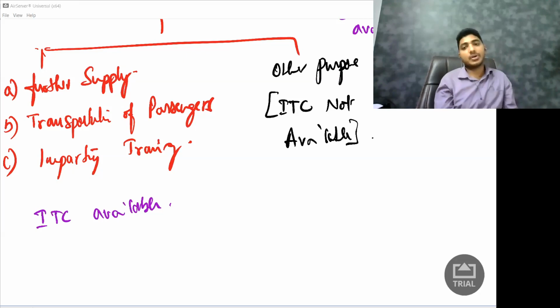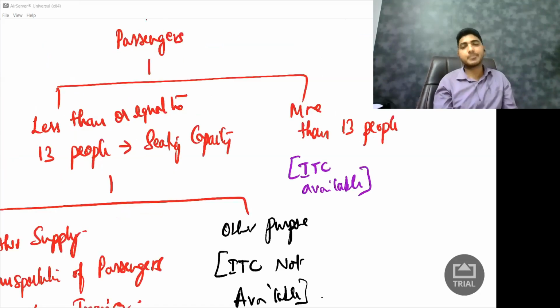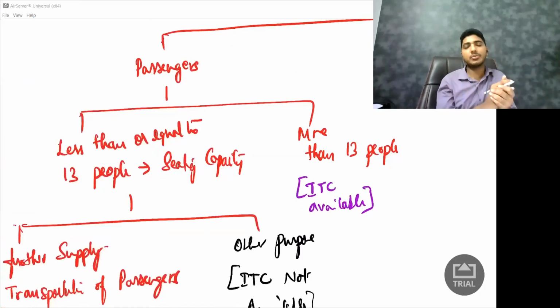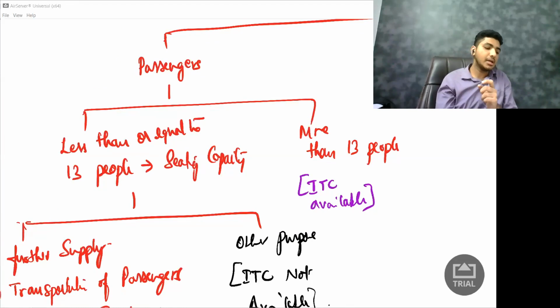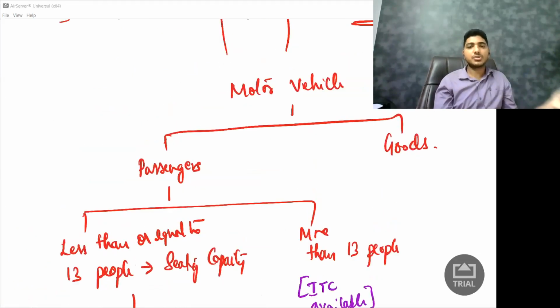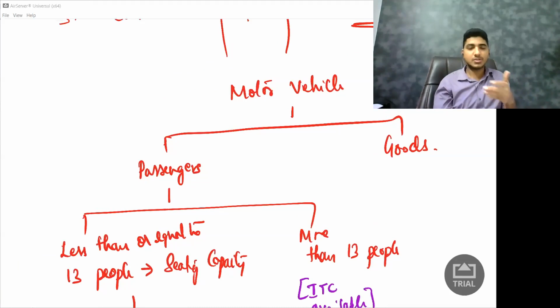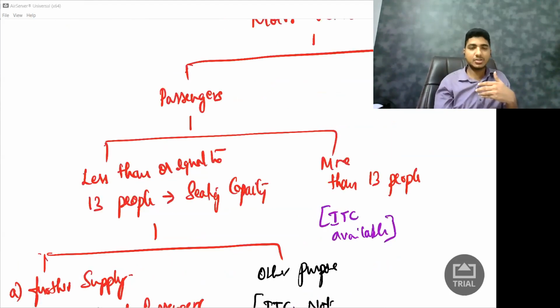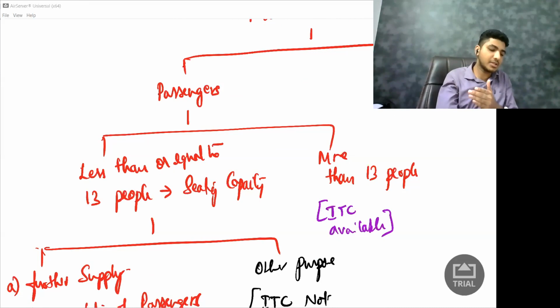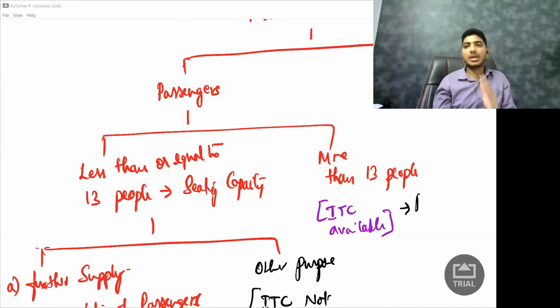This is a very important one. Exam questions come on this. So let's quickly revise what we studied. I hope you're done writing this particular part. So what are they saying? A motor vehicle can be for broadly two purposes. One is for transportation of passengers or transportation of goods. If it is for transportation of passengers, again, the seating capacity can be 13 or less than 13 or more than 13. If it is more than 13, for example, bus, input tax credit is available, no problem.